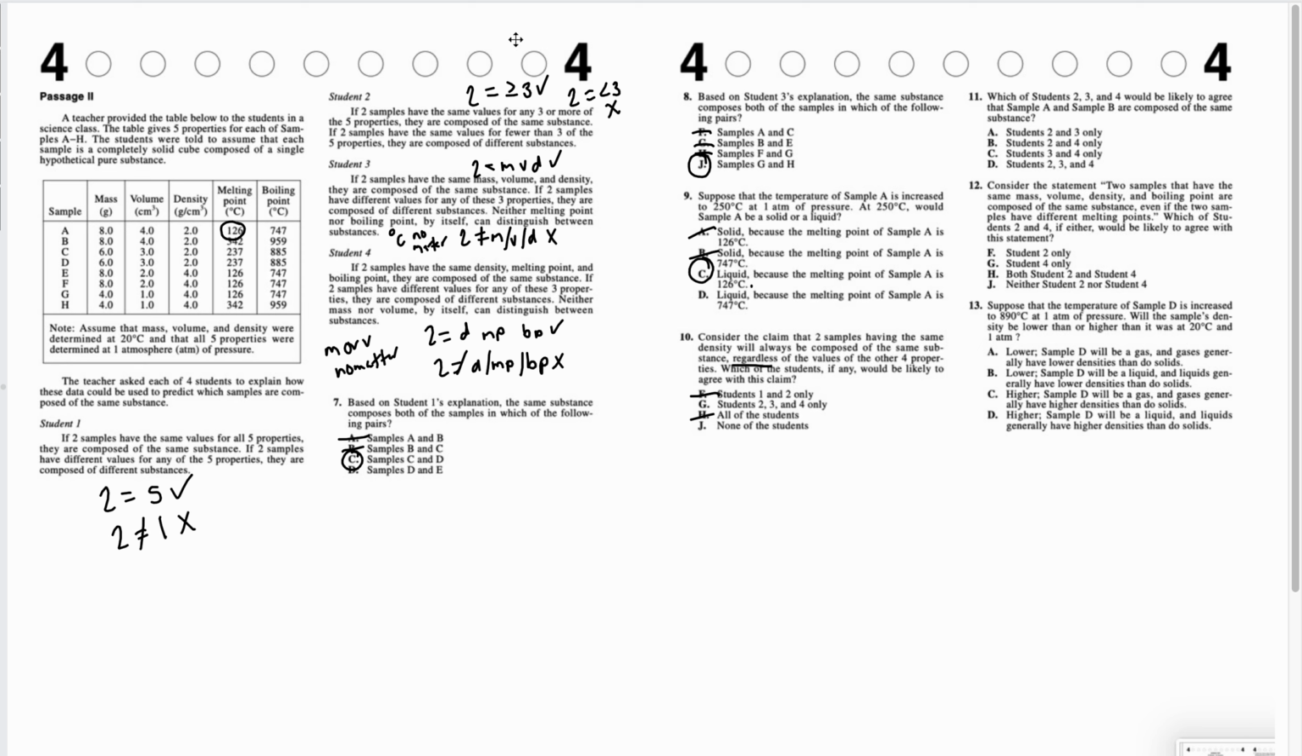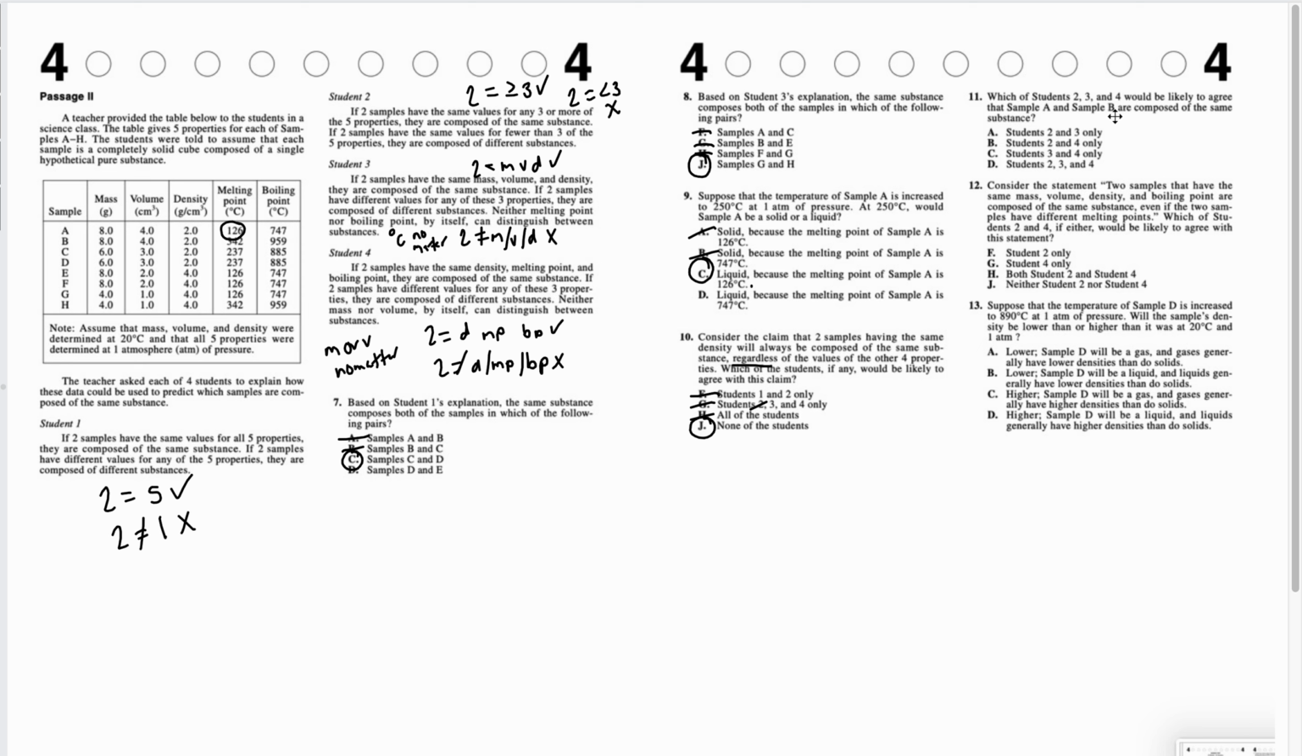So let's look at student 2. Student 2 says they have to have 3 of them, not just 1, but 3 of them. So student 2 would not agree with it, which means G is gone, which leaves us with J, none of the above. And as we can see, all of them say that it has to be more than just density to work.